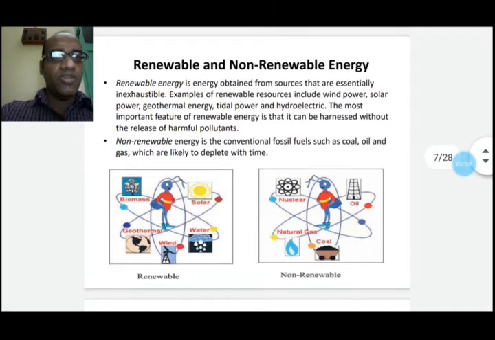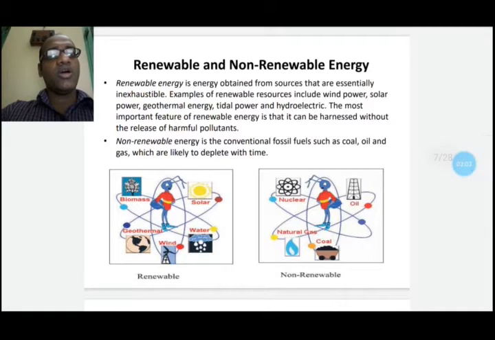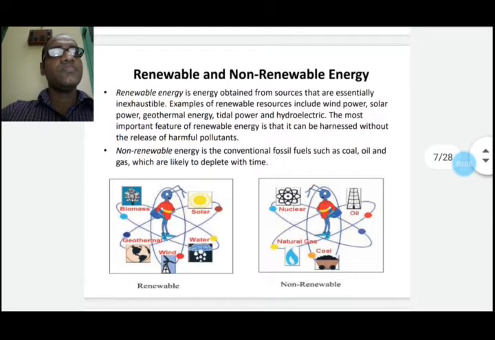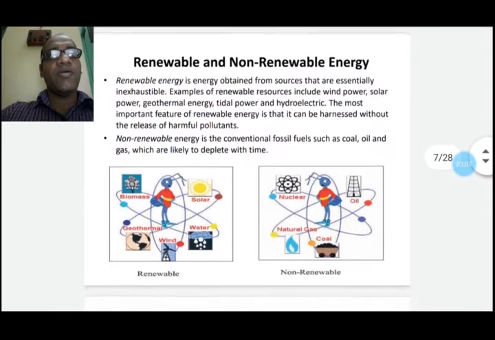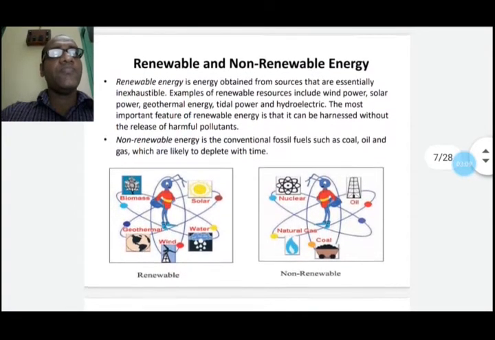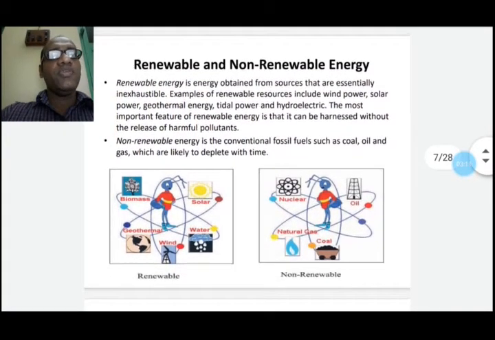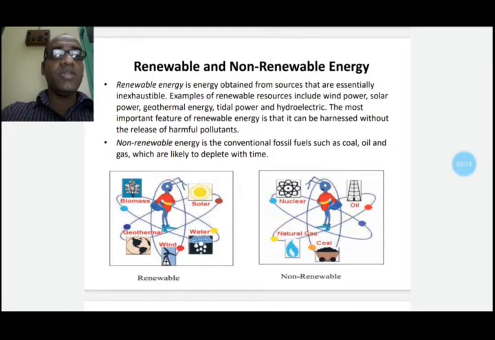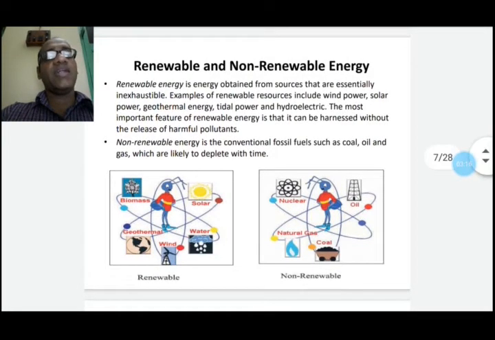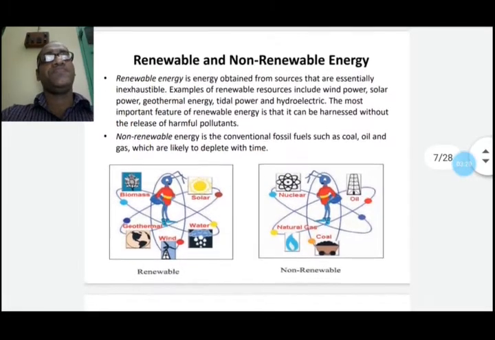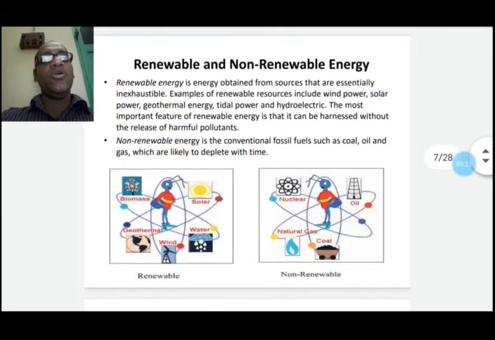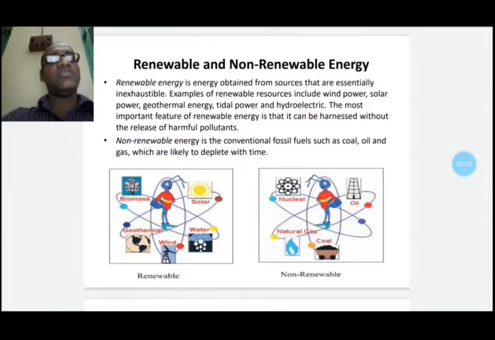Examples include solar power, wind power, geothermal energy, tidal power, hydroelectric power. The most important feature of renewable energy is that it can be harnessed without release of harmful pollutants. Non-renewable energy means conventional fuels such as coal, oil and gas, which are depleted with time.